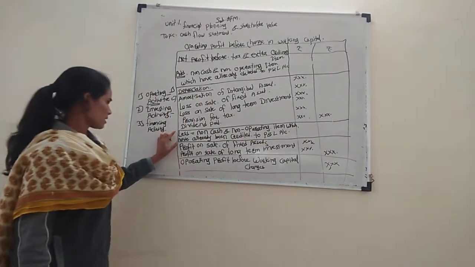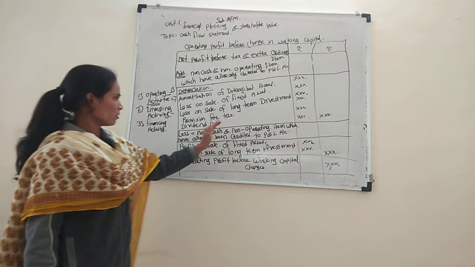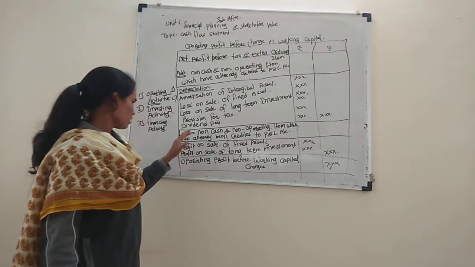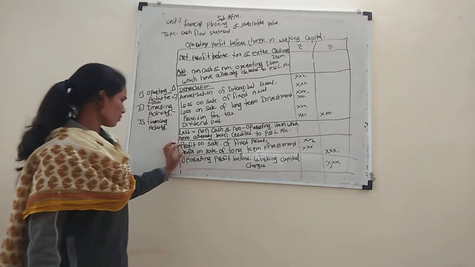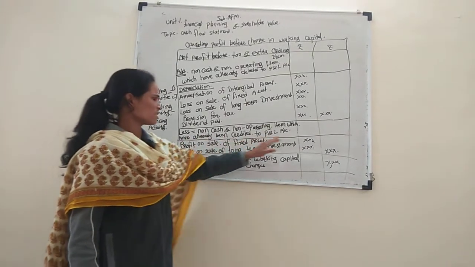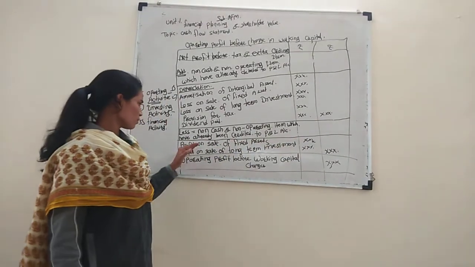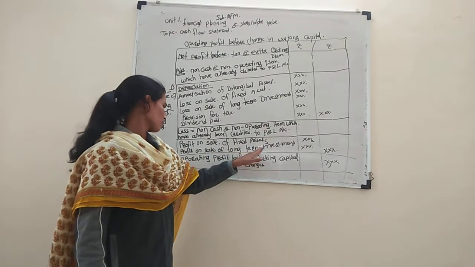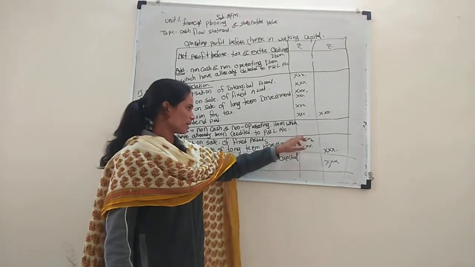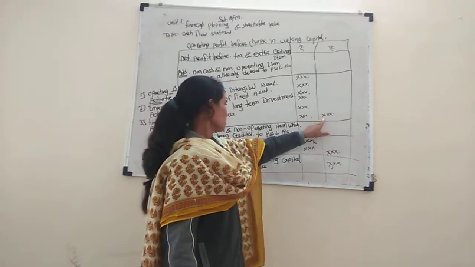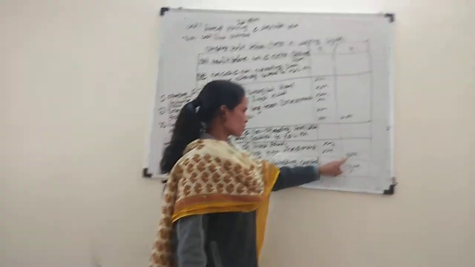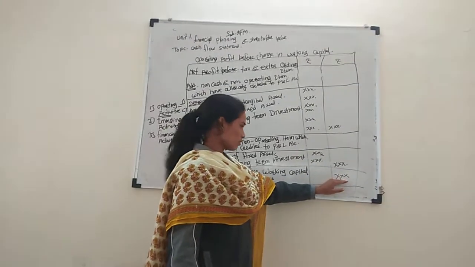And next, less non-cash and non-operating items which have already been credited to profit and loss account. First one is profit on sale of fixed asset, and profit on sale of long-term investment. This total minus this total equals this total.